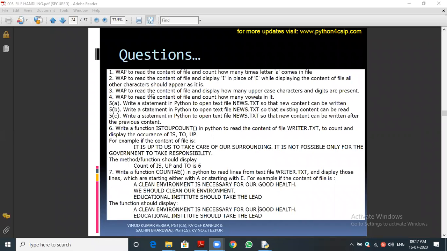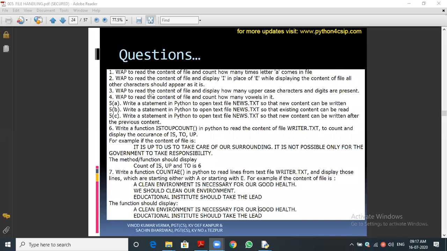For the second program, you try it later, because one more concept I want to teach for the second program. So don't worry about the second program. First program, you just try it. And the third program, you can definitely do it. And the fourth program: count how many vowels are in it. You already wrote one program. Can you remember using the if condition or a list? How many vowels are there? Likewise here, the third program you can write.